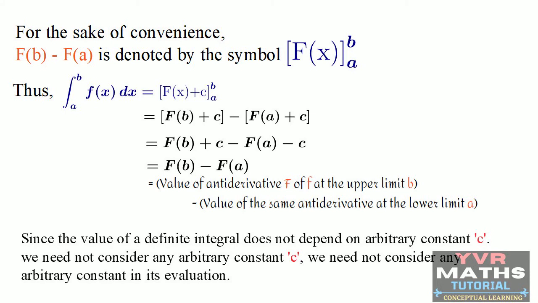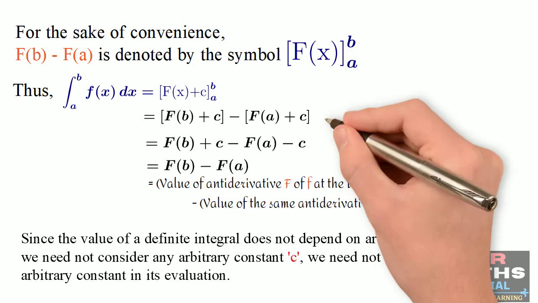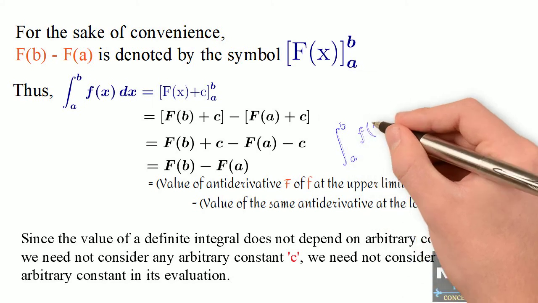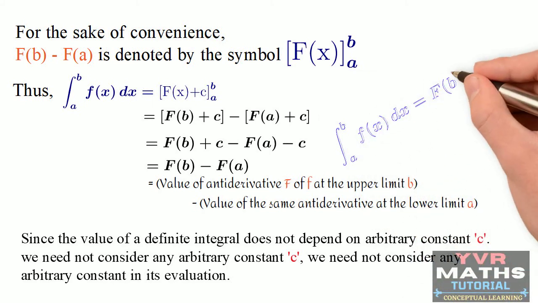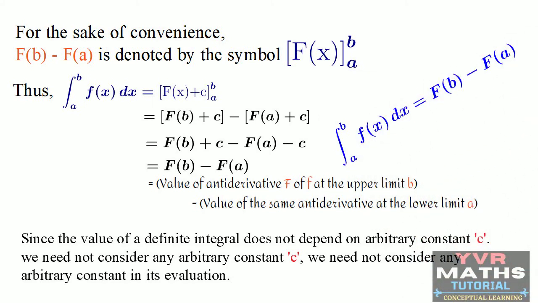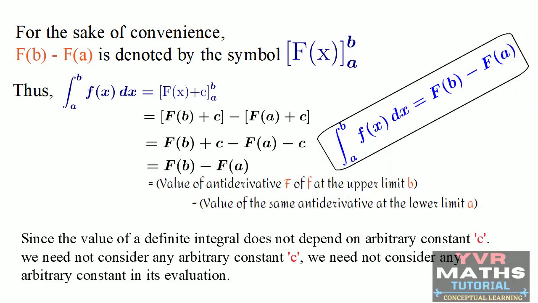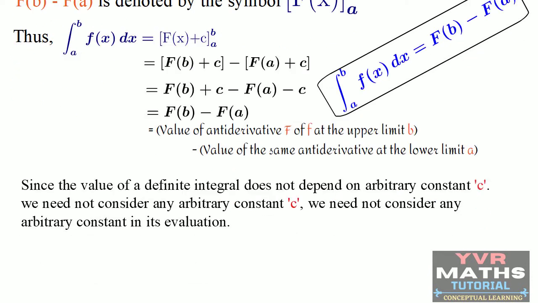By the concept of the fundamental theorem of integral calculus, the definite integral can be defined as the integral from a to b of f(x) dx is equal to F(b) minus F(a). So this is what we discussed till now. In this symbol, the integral from a to b of f(x) dx, what is a, what is b, and what is x? Now I will explain this symbol.